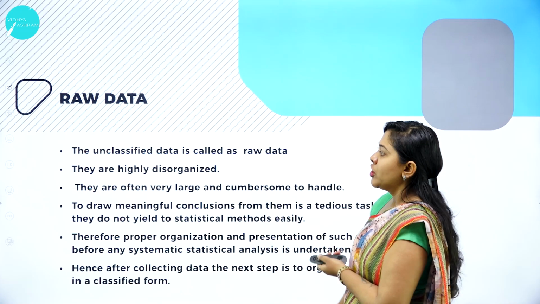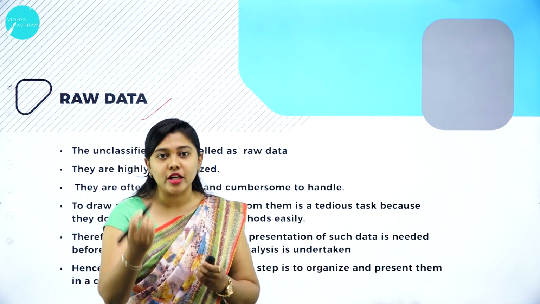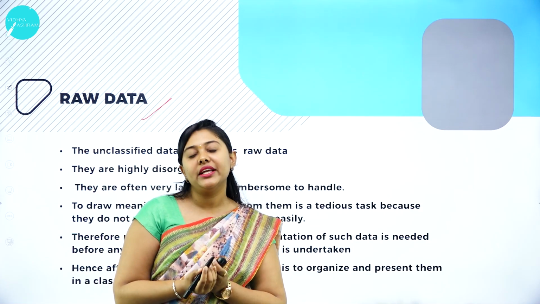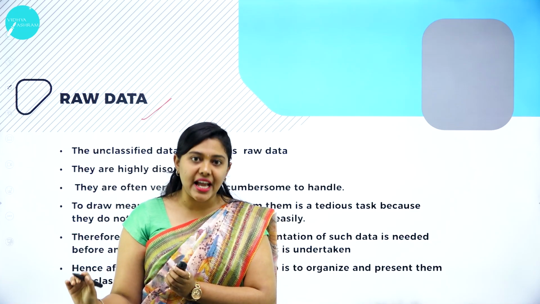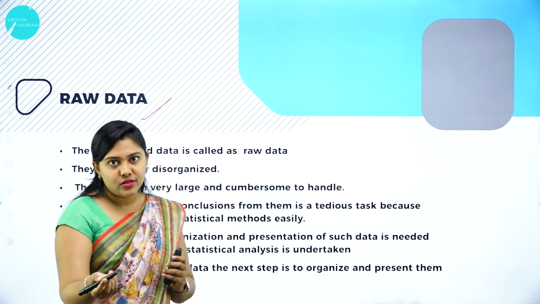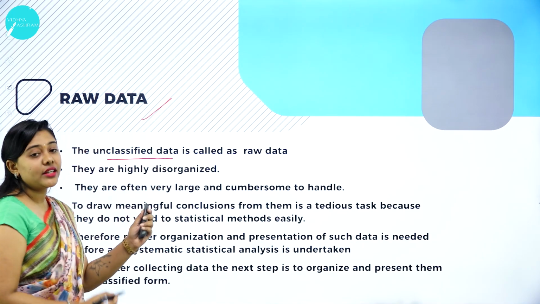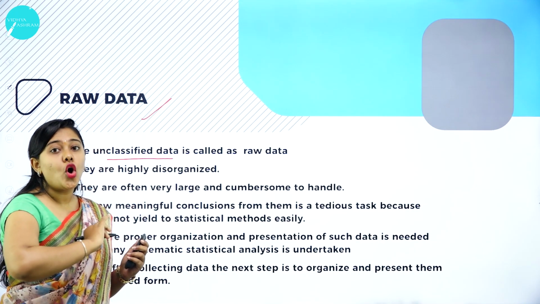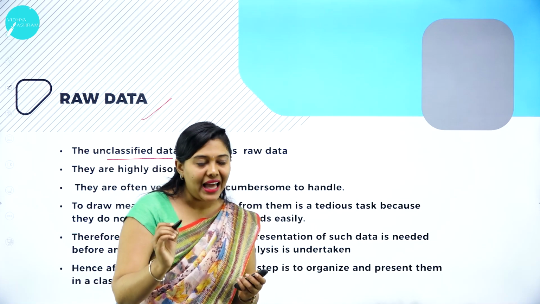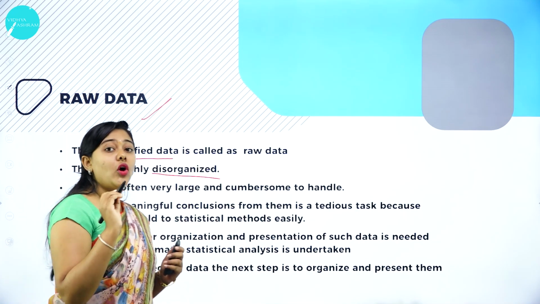Moving further, raw data. What do you mean by raw data? Raw data is unorganized data which has already been collected, but has not been classified according to its features and attributes. Raw data are unclassified. It is not in an order and not arranged in a systematic manner. They are highly disorganized.